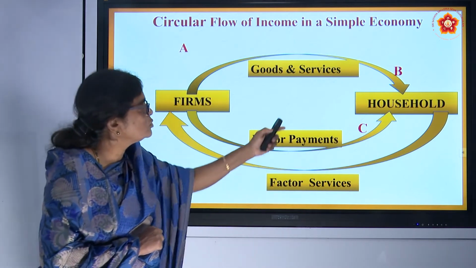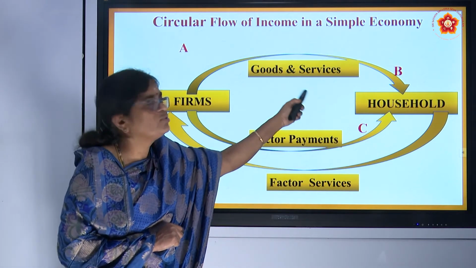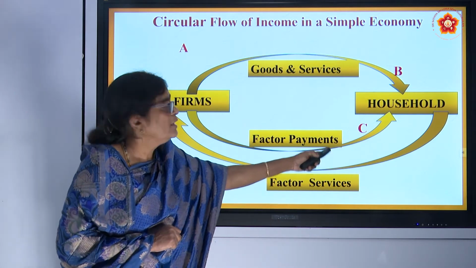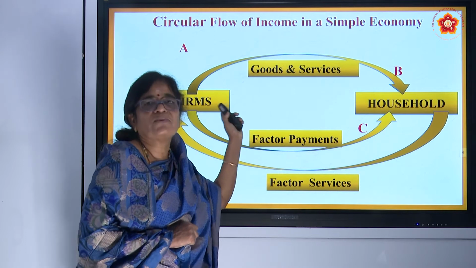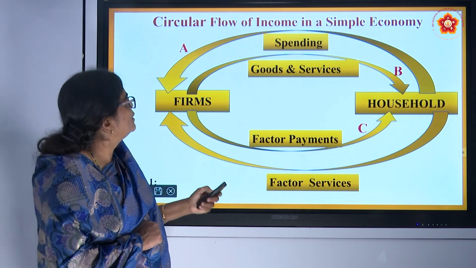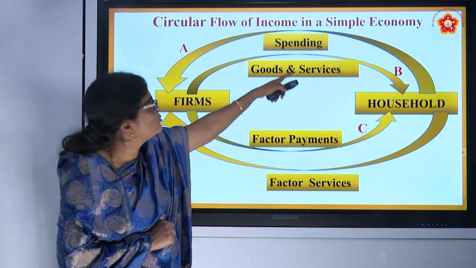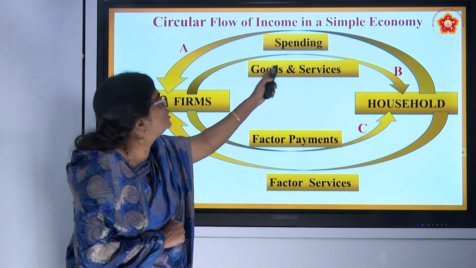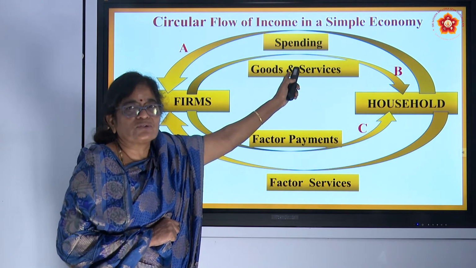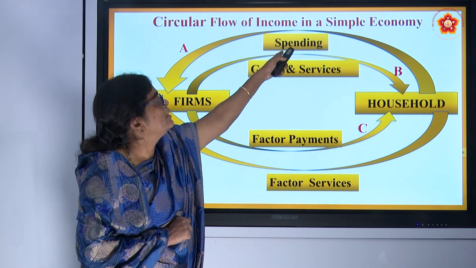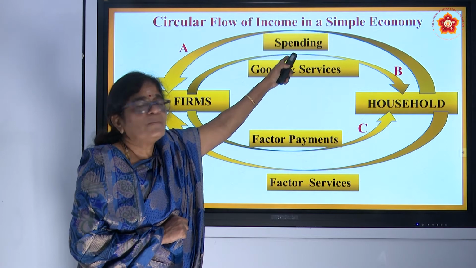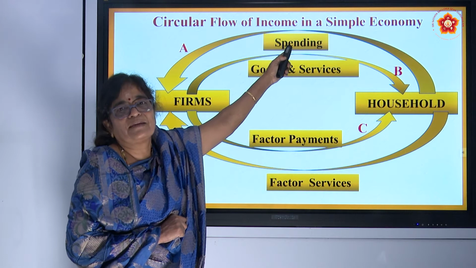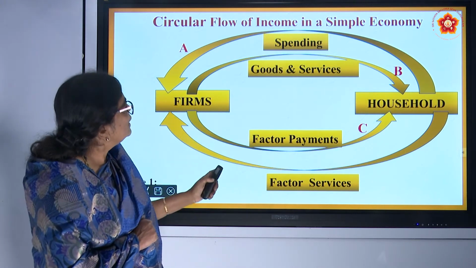What will happen? Households also can't buy all the goods and services without payment, because when they supply, they receive money from firms. Again, when they get goods and services from firms, they will also pay back. That is called spending, consumer spending. When consumers buy these goods and services, they can't buy free of cost and they have to pay. That aggregate payment for all the goods and services they received from the firms is called spending.